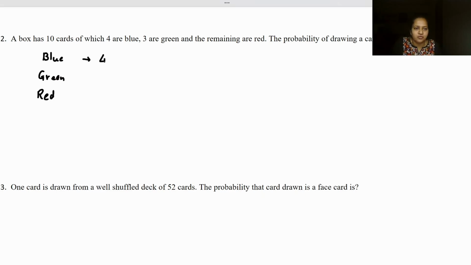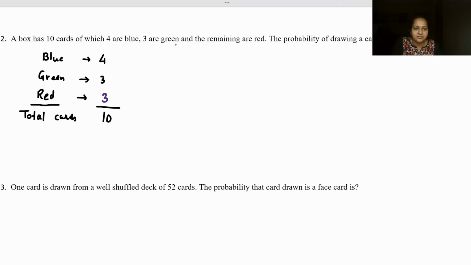Number of blue cards is 4, number of green cards is 3, and the total number of cards is given as 10. So the number of red cards is 10 minus 7, that is 3 cards. Red is also 3.